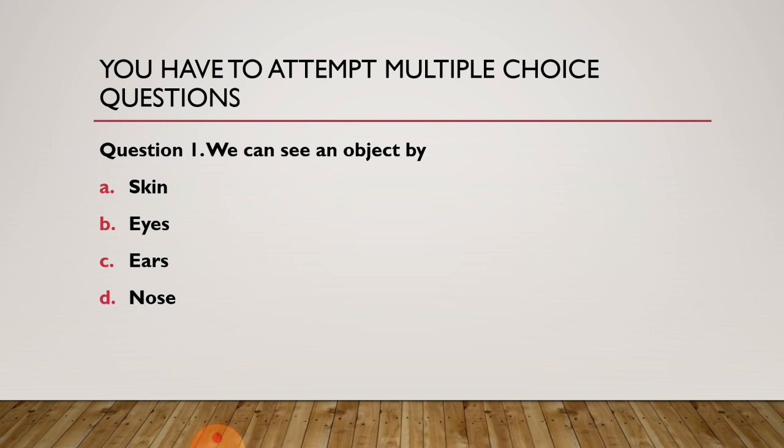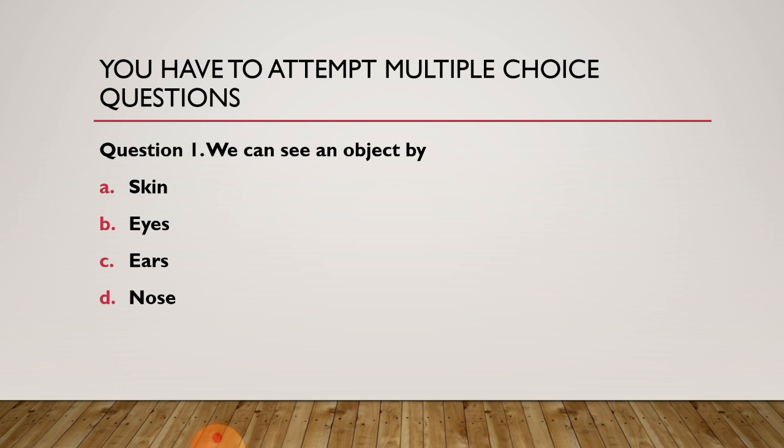You have to attempt multiple choice questions. So now you can see question number 1. We can see an object by, your question is, we can see an object by: A. Skin, B. Eyes, C. Ears, D. Nose.